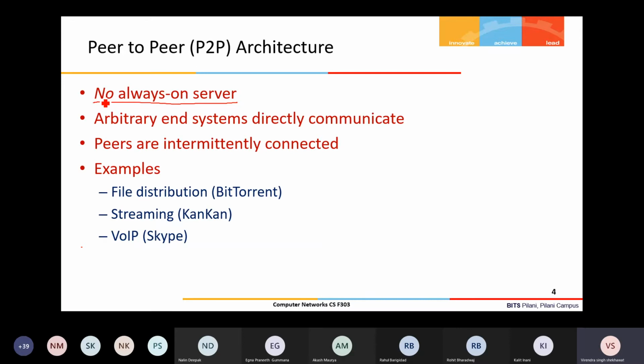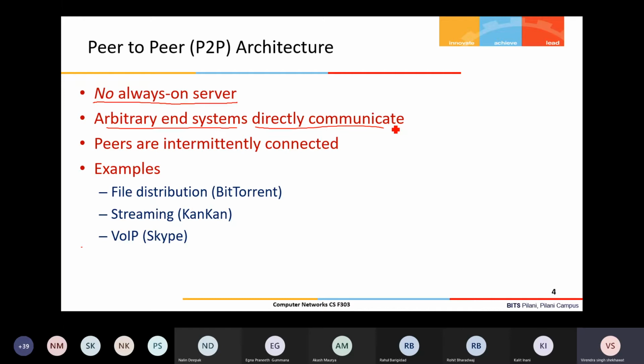But here, because there is no distinction between them, you can consider each as a client as well as a server. So basically there is no differentiation. We can say it's arbitrary end systems which directly communicate.